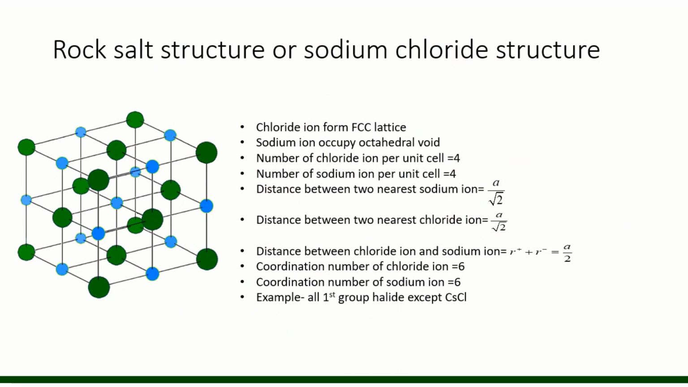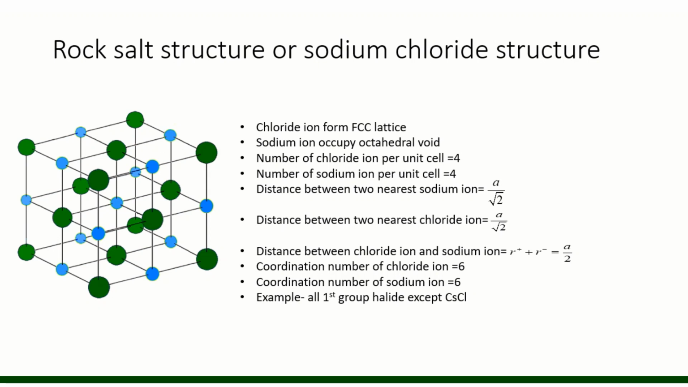The first is the rock salt structure or sodium chloride structure. In the rock salt structure, chloride ions form an FCC lattice and sodium ions occupy the octahedral voids, right? So whenever any question related to a structure comes, we would have only this information: which ions form the FCC lattice and which ions occupy the octahedral voids.